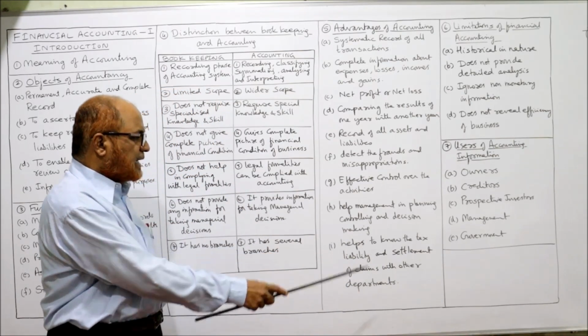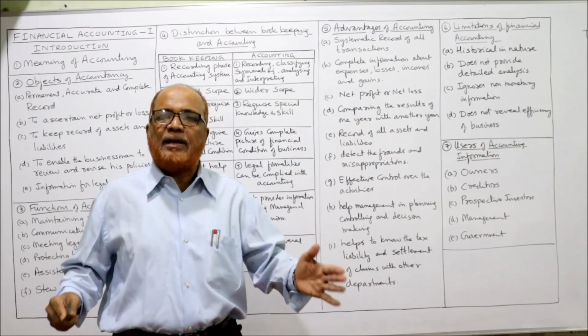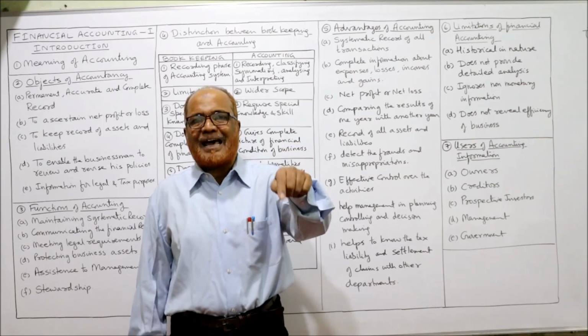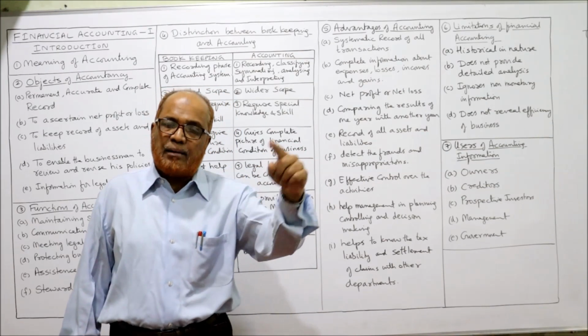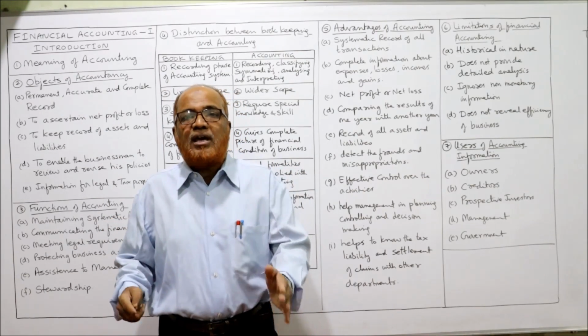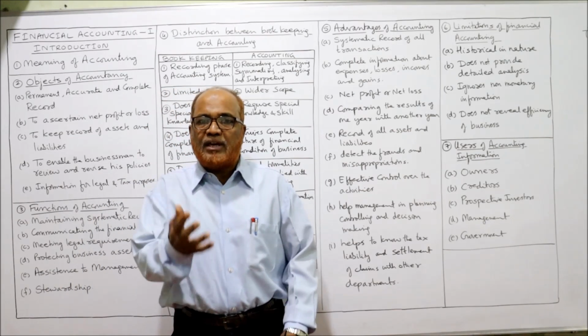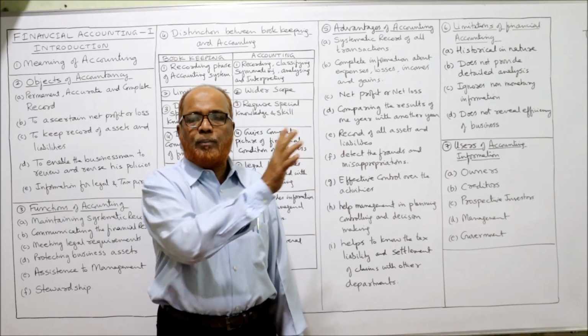Next one helps to know the tax liability and settlement of claims with other departments. By keeping the records, the tax liability can be ascertained. Income tax is a tax on income. The income earned from the business is liable for tax. So income can be ascertained only when we keep the records, only when we keep accounting. On that income we have to pay the tax.